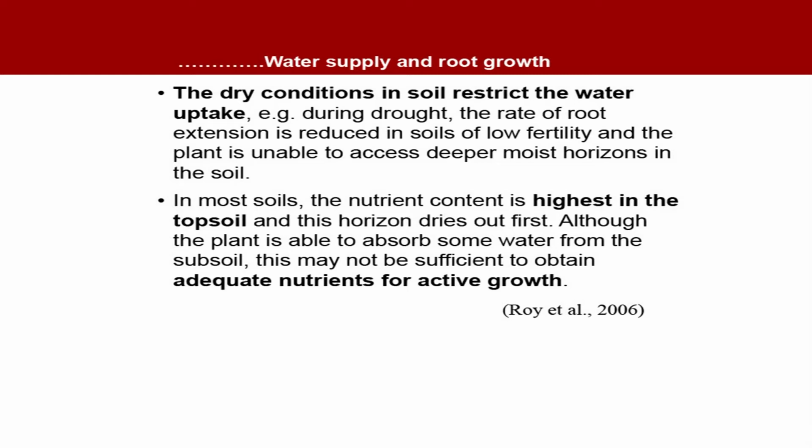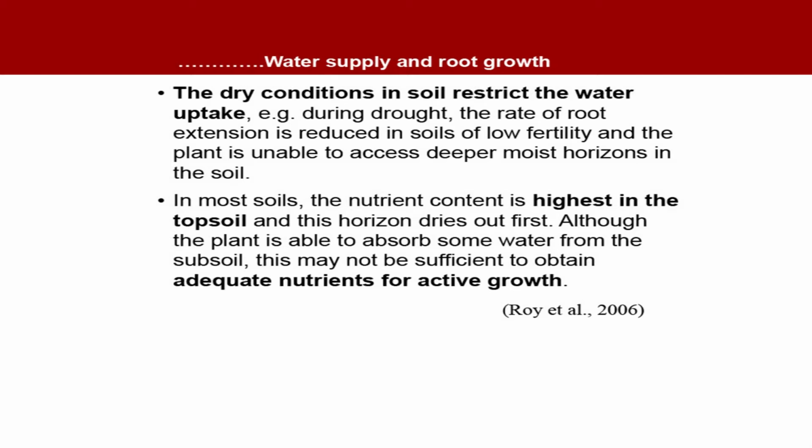So, dry conditions in soil restrict the water uptake. For example, during drought, the rate of root extension is reduced in soil. Even for the growth of the roots, we need a good supply of water. Under low fertility, the plant is unable to access deeper moist horizons in the soil. If our root growth is very restricted, we cannot take advantage of water which is available in the deeper root zone or deeper soils.